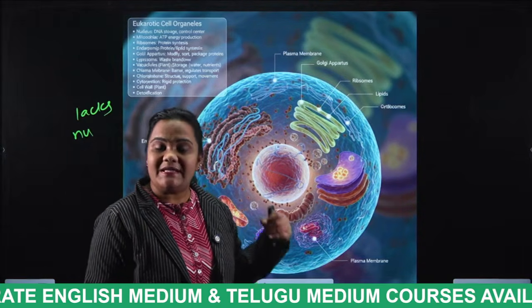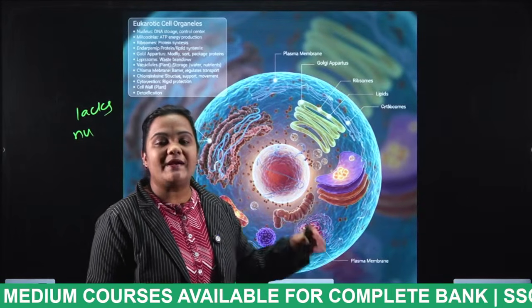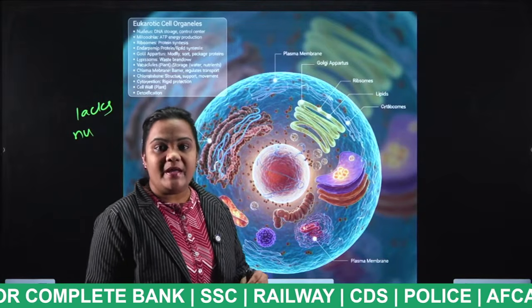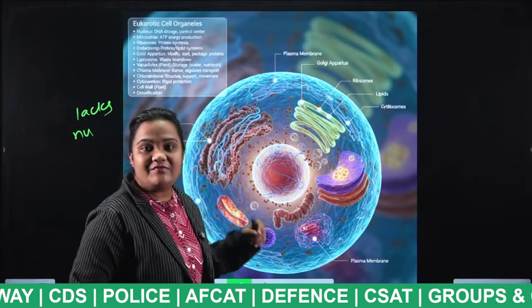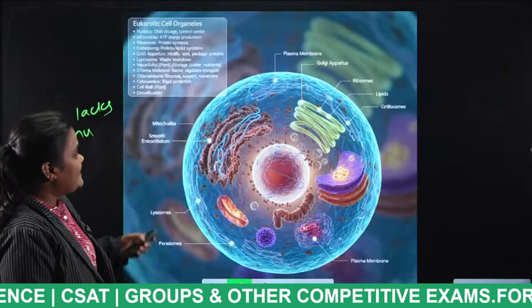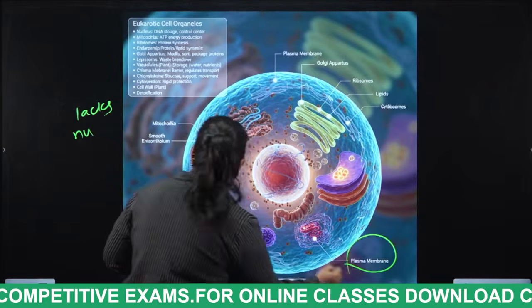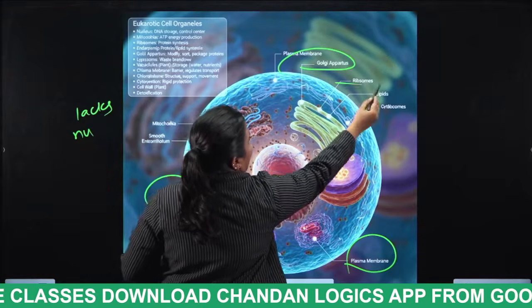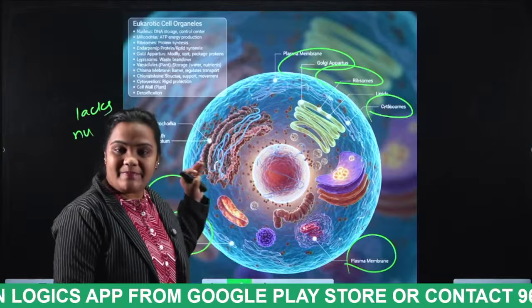What are the different types of cell organelles? A cell consists of many types of organelles: mitochondria, lysosomes, endoplasmic reticulum, rough endoplasmic reticulum, smooth endoplasmic reticulum. In this session we are going to discuss each of them. So this is the cell. The organelles present in the cell are the plasma membrane, lysosomes, peroxisomes, Golgi apparatus, ribosomes, and cytoplasm.